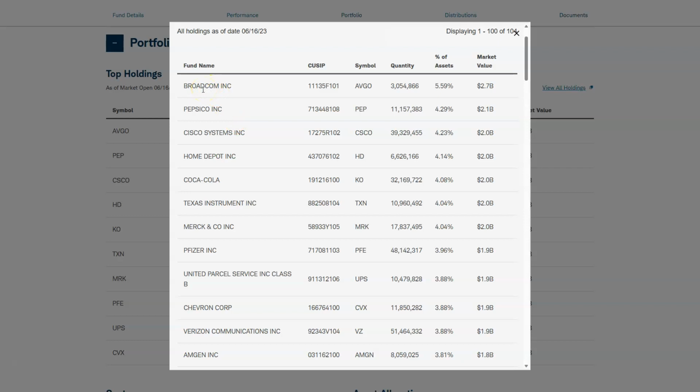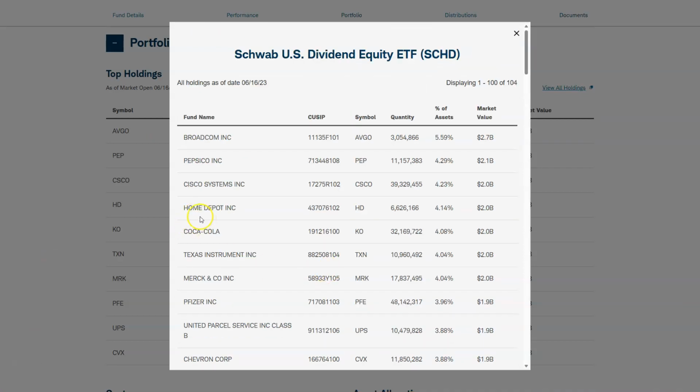It went from $500 to $800 a share, right? So I wouldn't buy Broadcom as an individual holding right now because I think it's valued way too highly for my blood. So why would I buy it in an ETF where it's the top holding, right? But we have Home Depot here at 4% of the portfolio. It's trading around $300 a share right now. This is a huge buy in my opinion, and they increased the dividend 10% pretty much year over year.